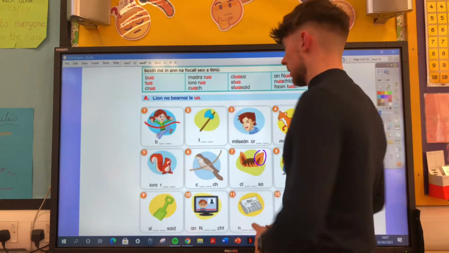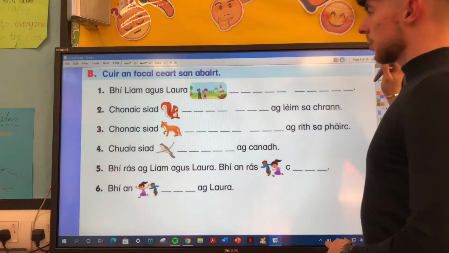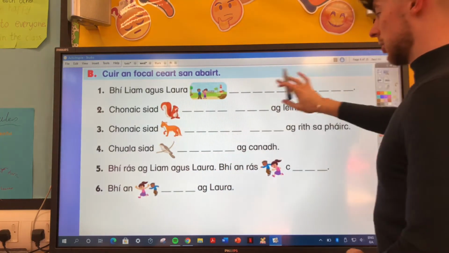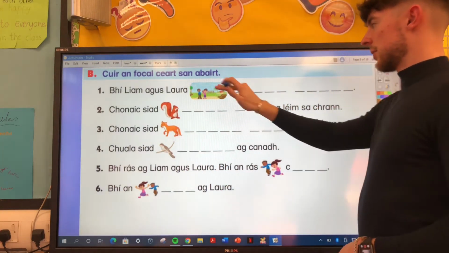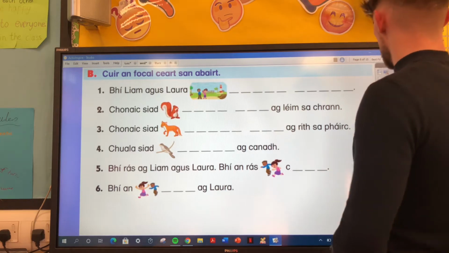So now, ready on show. You know exactly what you have to do here: fill in the missing words with the pictures.